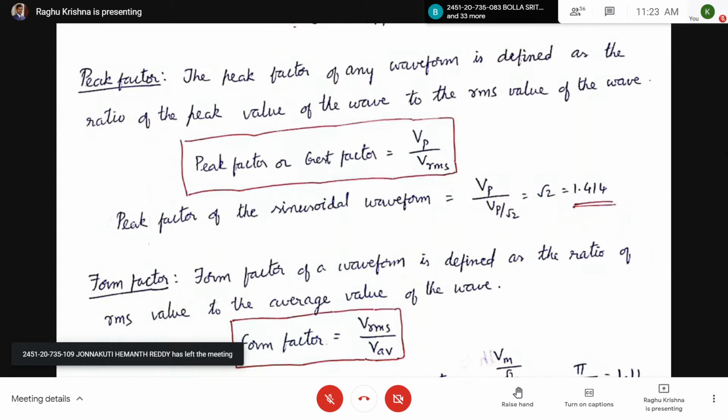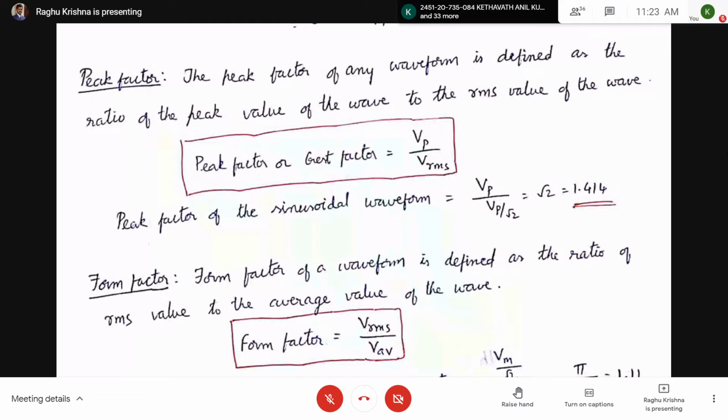So in the last class, what is the peak here? Peak factor is also called the crest factor, which is equal to Vp by Vrms. Vp is the peak value. Vrms is the RMS value. What is the peak value? Vm. And what is the RMS value? Vm by root 2.